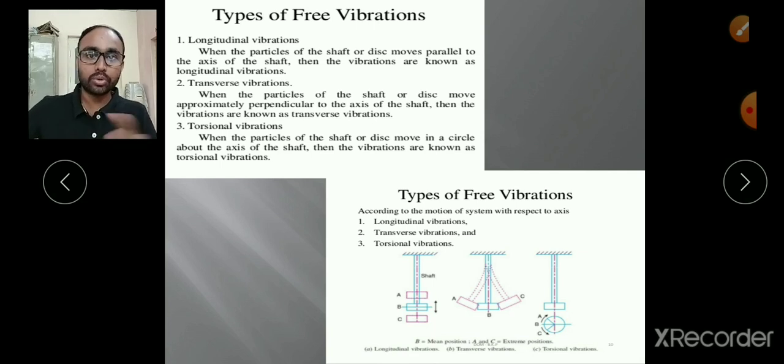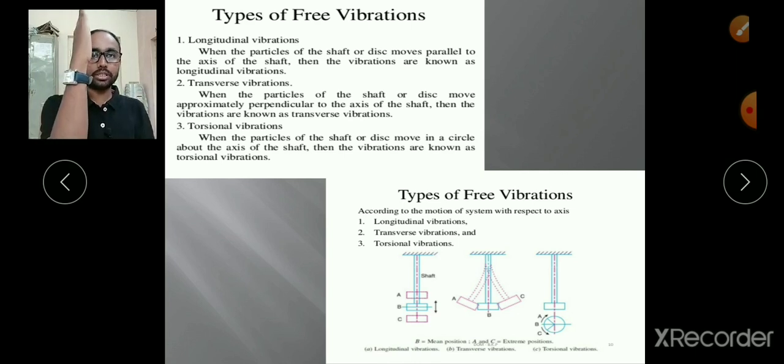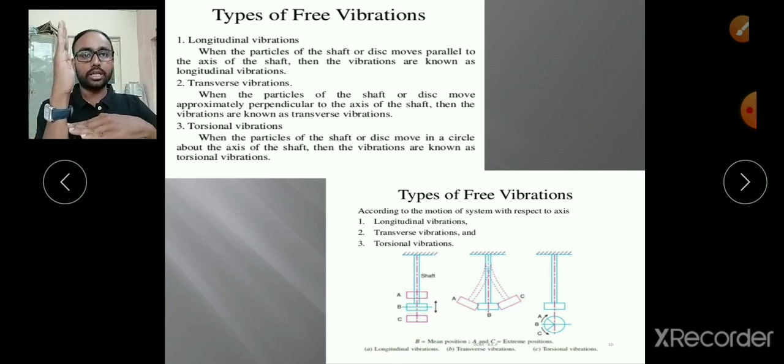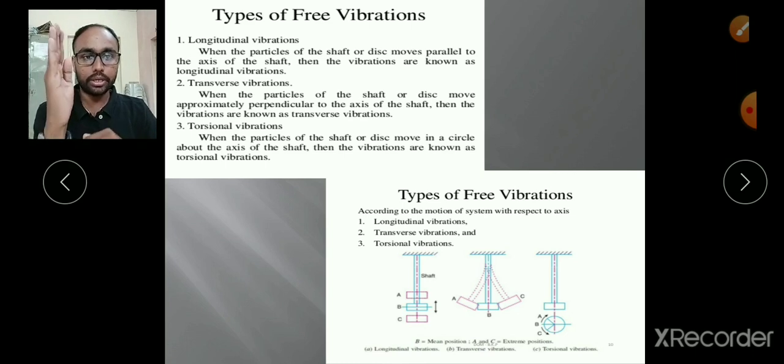The second one is transverse vibrations. In the name itself, transverse means perpendicular to the axis. This vertical dotted line is the axis. Now it is taking vibrations like the simple pendulum we saw in the previous slide. So those are transverse free vibrations, because it is taking vibrations perpendicular to the axis to which it is fixed.